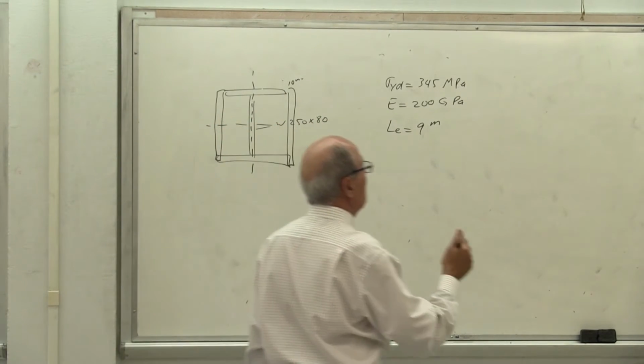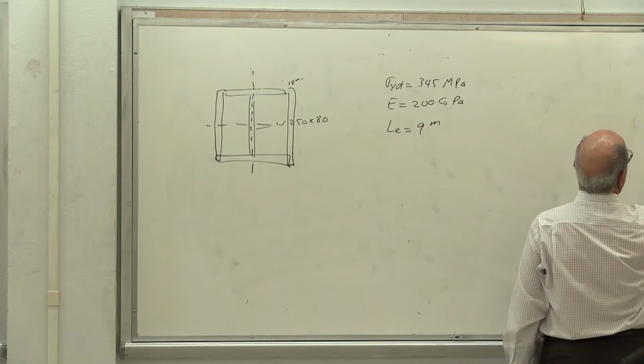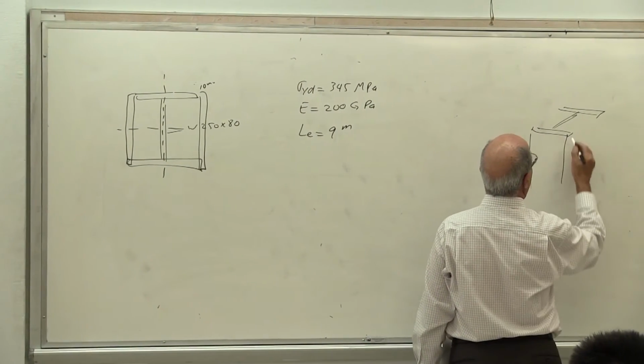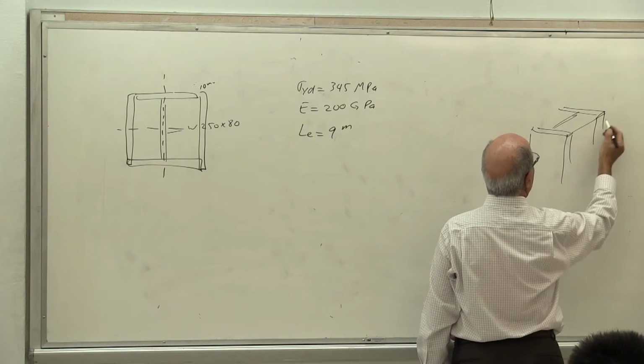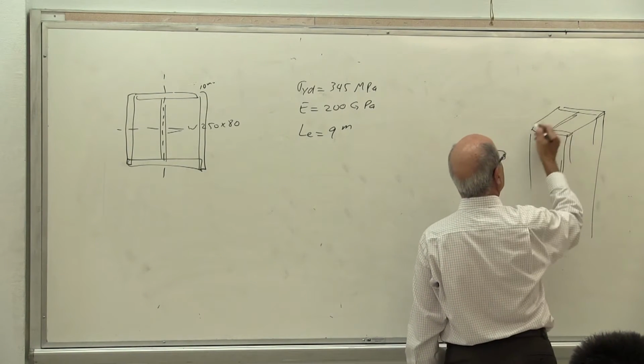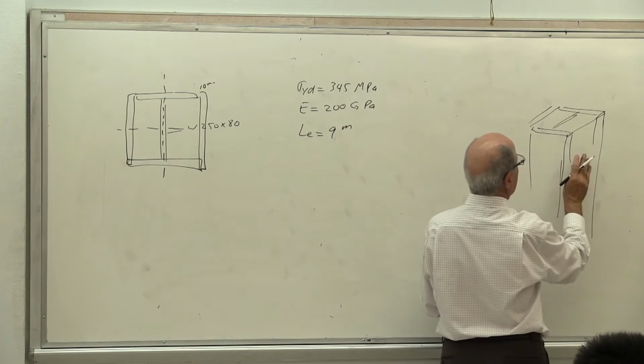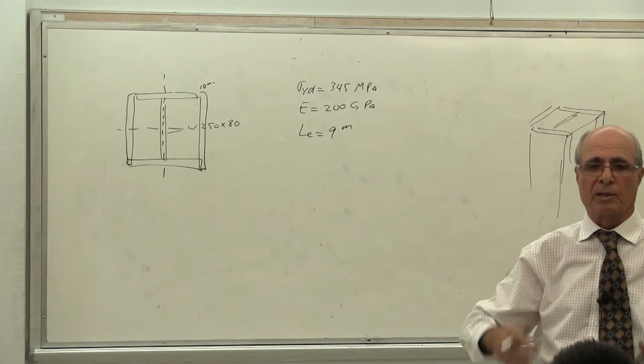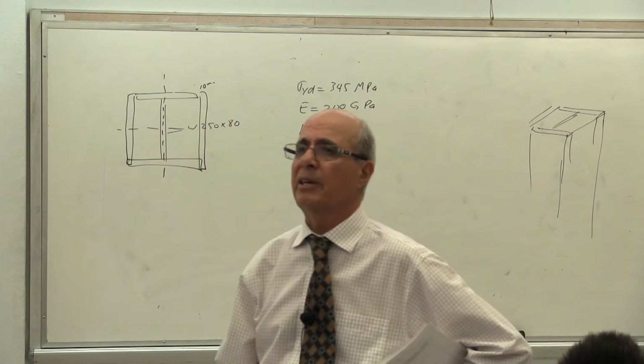Some people still have a problem with this one. This is what we did, guys. This is the column. I'm just saying that because I have seen people do that. Then you put a plate here all the way down, a plate on the other side. From outside, it's plate, plate, plate. Everybody see that? You don't see anything. It looks like a square column, but inside is that. Is that correct or not?